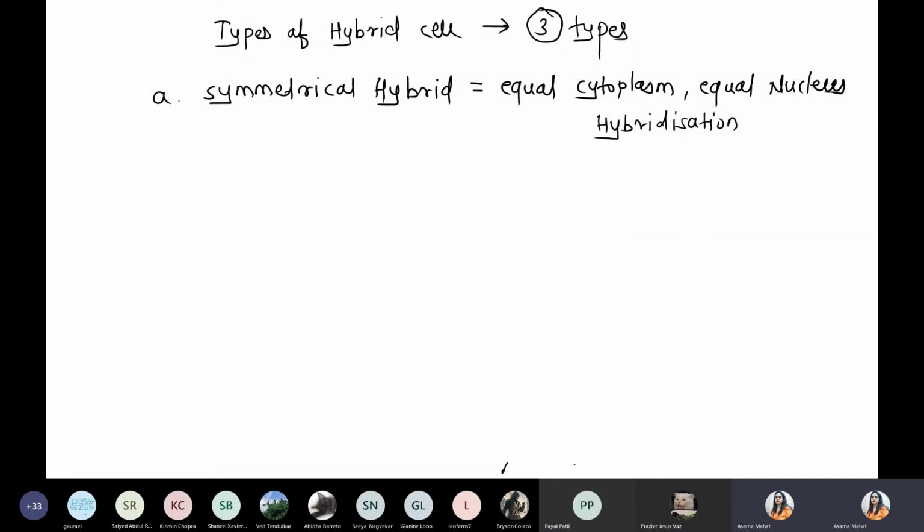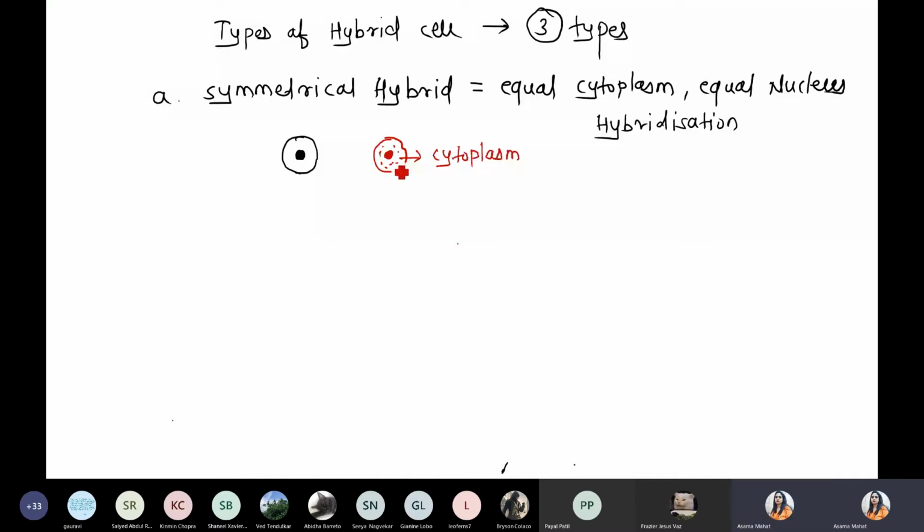So for example, we are taking one cell. This cell has black color and a black nucleus. Now the other cell has red color and a red nucleus. Inside the red cell, suppose there is a red color pigment, and you know very well this pigment is nothing but the cytoplasm.